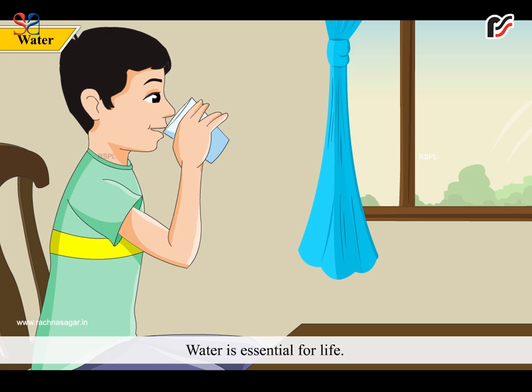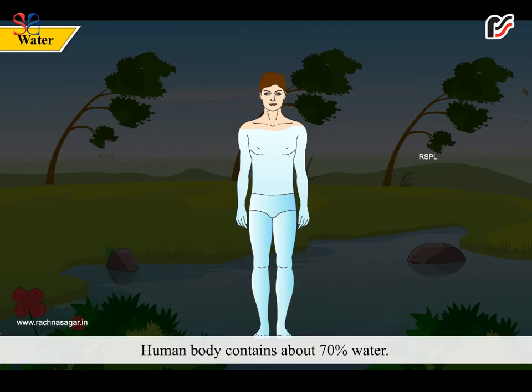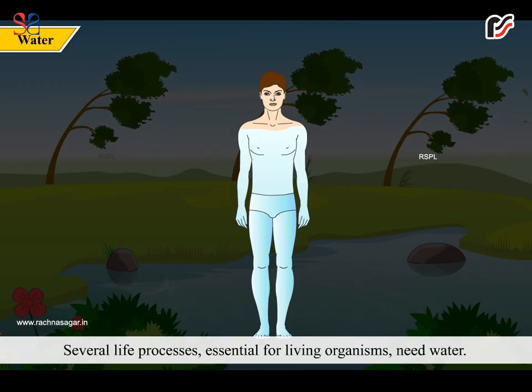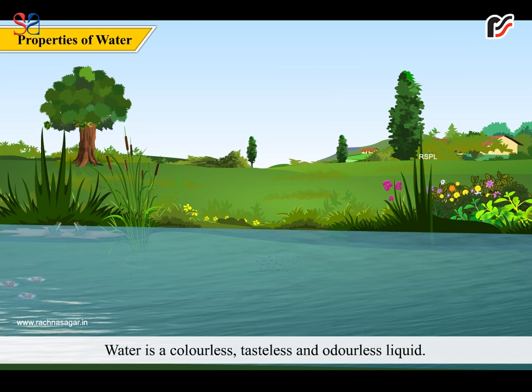Water. Water is essential for life. We cannot live without it. The human body contains about 70% water. Several life processes essential for living organisms need water.